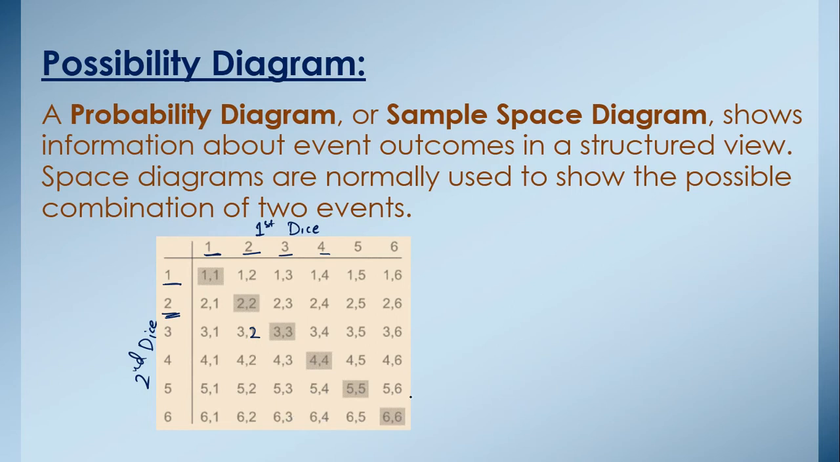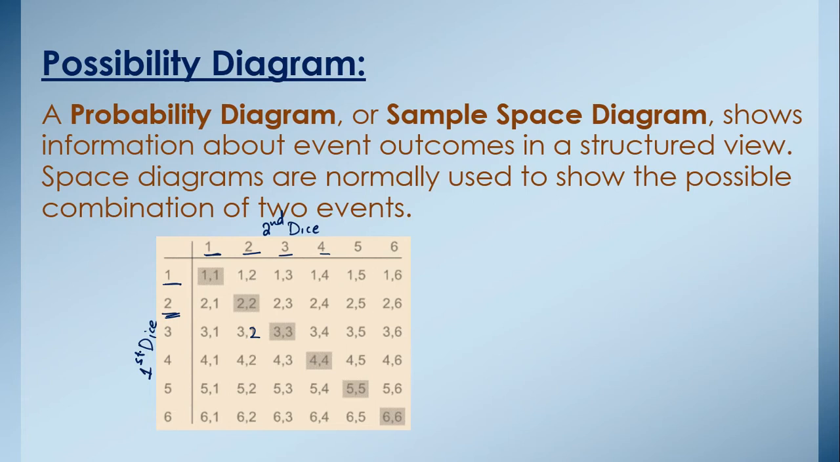One thing more, as we have these numbers here first, here we will have the second dice, this is the second dice, and this is the first dice. Here we have the first dice. So that's why remember that first we will write the number from the first dice and then we will write the number from the second dice.